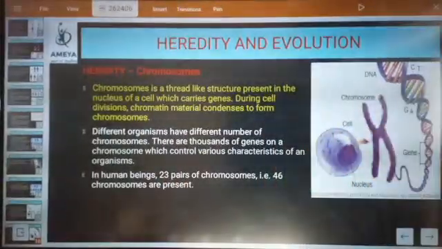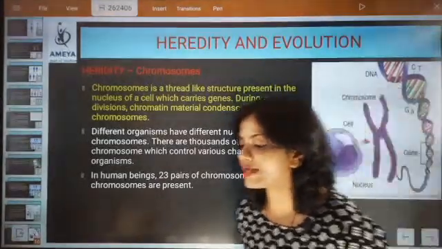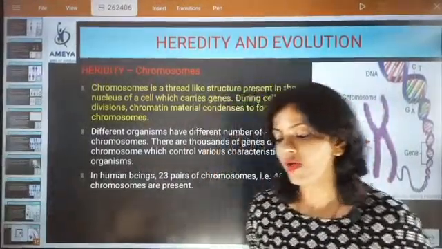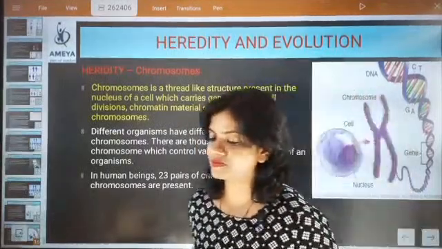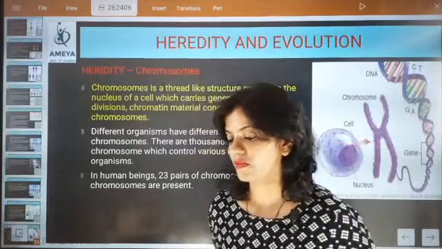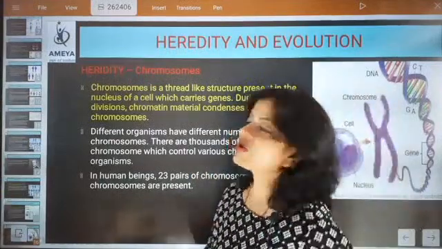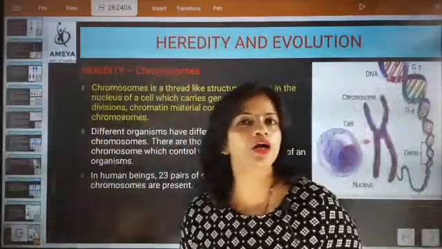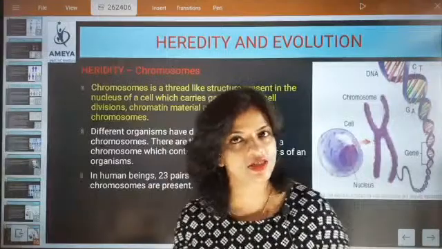It is a thread-like structure present where? Where is the house of chromosome? If somebody asks where the chromosome is located, what answer will you give? Very good. Chromosomes are located in the nucleus, and they carry genes. Again and again I am saying it: chromosomes are carrying genes.